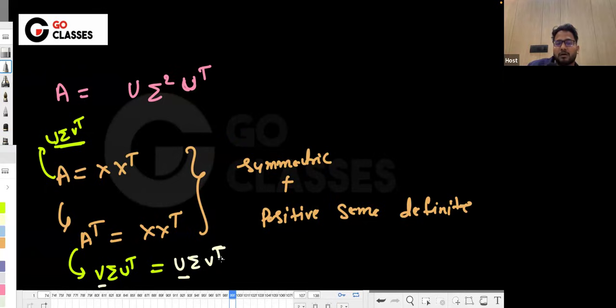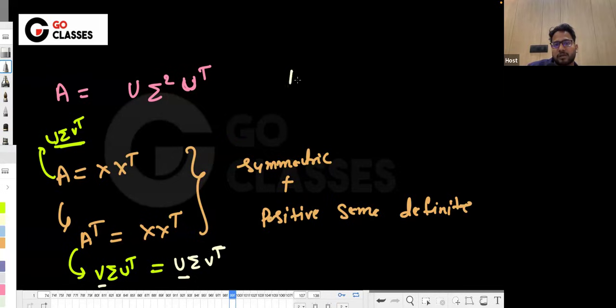So we want to prove that the eigenvalue decomposition and the SVD are both the same here. How to prove it?